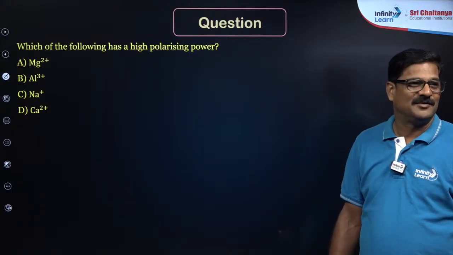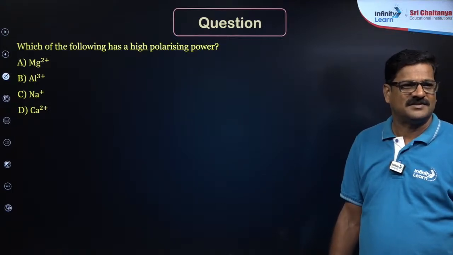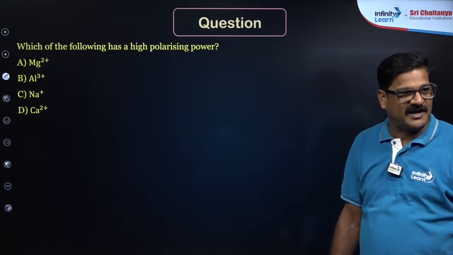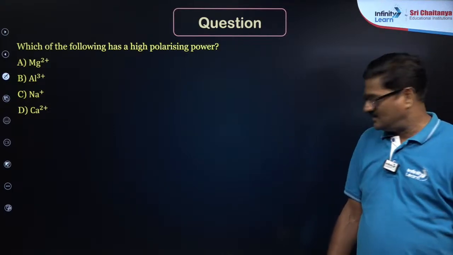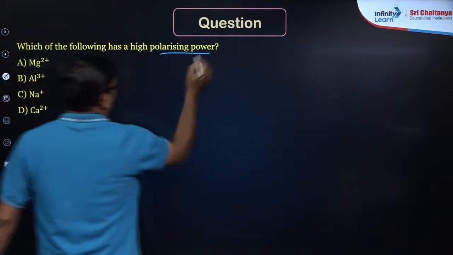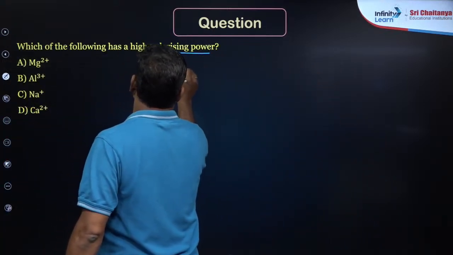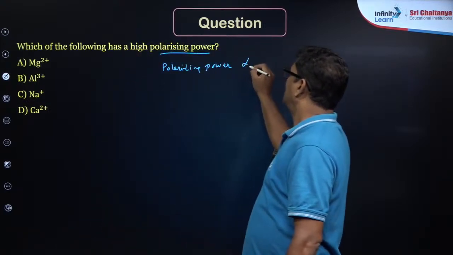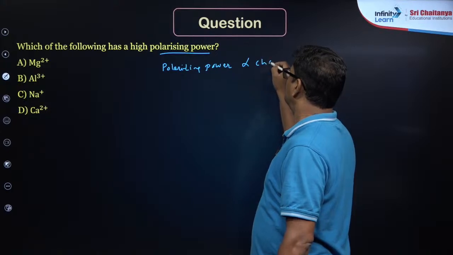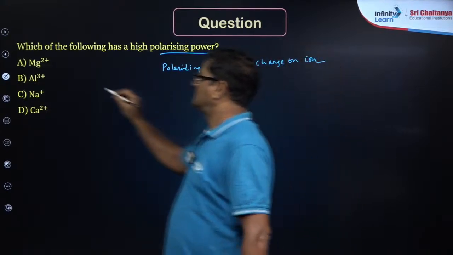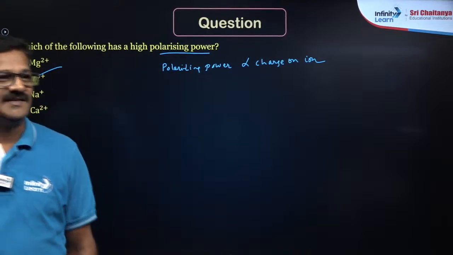Okay, what else? Give some answers quickly. Ishita, option B. Yes, correct. Uday, correct. So, polarizing power is directly proportional to charge on the ion. So aluminum is the answer.